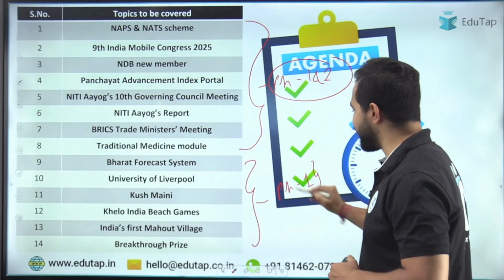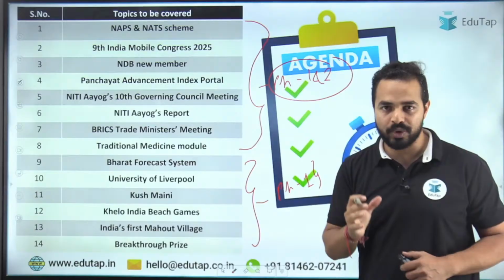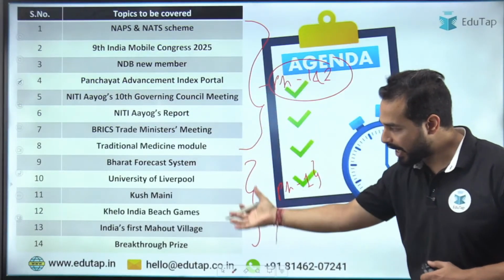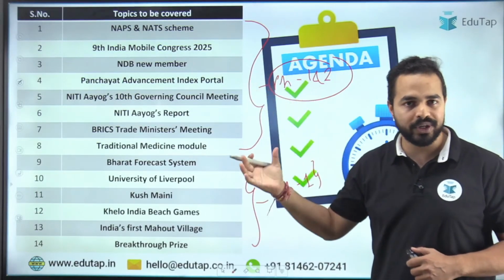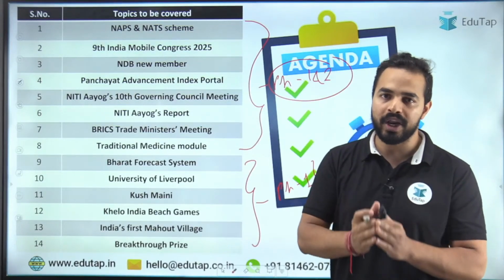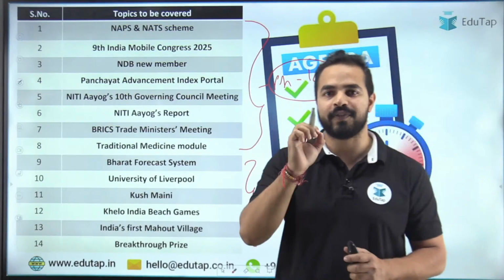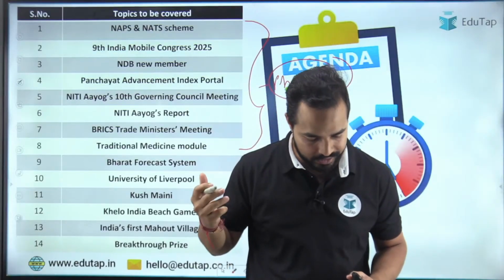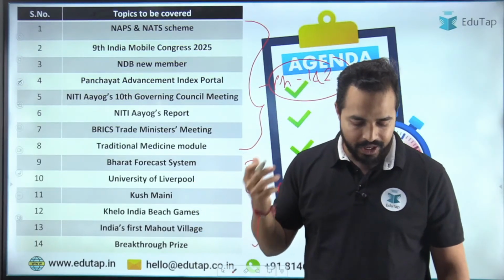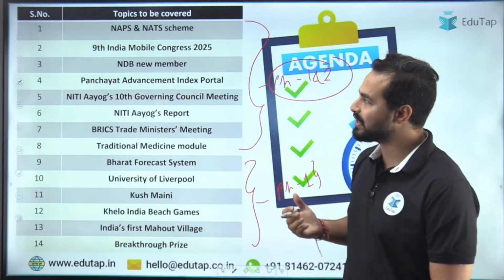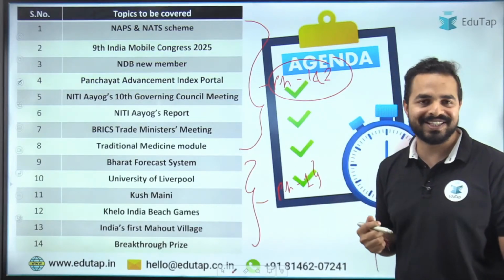But if you are preparing for any banking examination, then in those examinations you can find any one of the articles as a part of the question in your exam, because in your banking examination, in phase 2 only, we see these current affairs articles. I hope everybody is clear with all of this, and now let's start with the quick revision of the previous session, right?